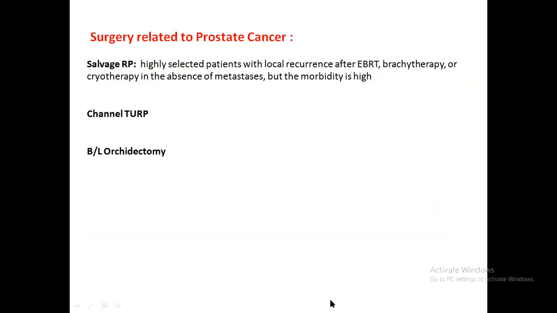Other surgery related to prostate cancer is the salvage radical prostatectomy, where in highly selected patients with local recurrence after EBRT or brachytherapy it can be done, where there is no metastasis. But in those cases, morbidity is obviously high.